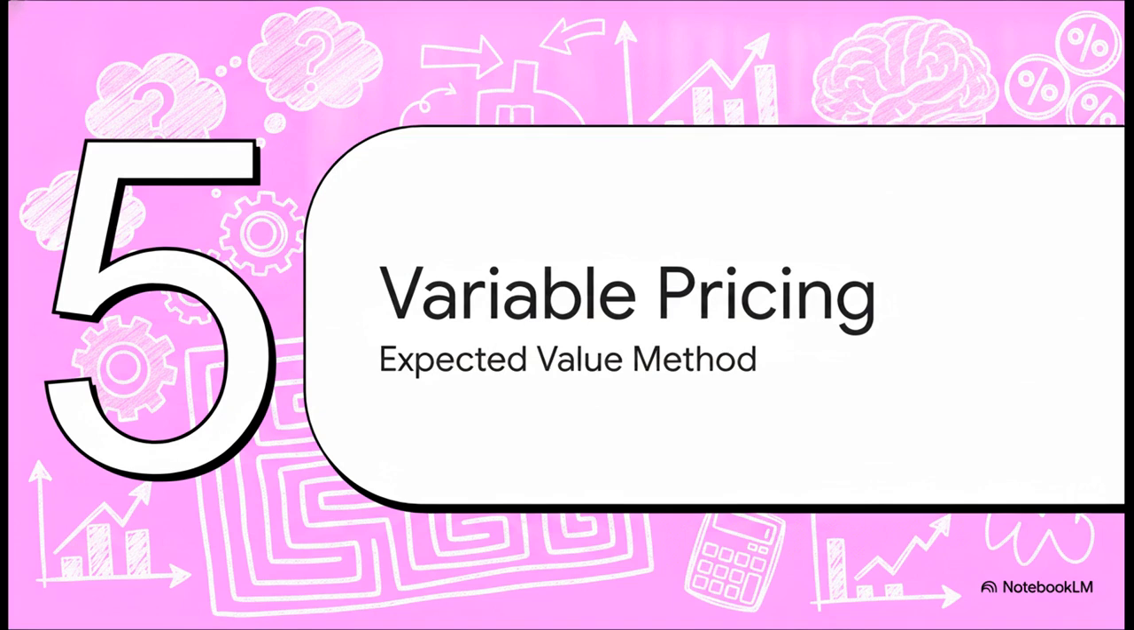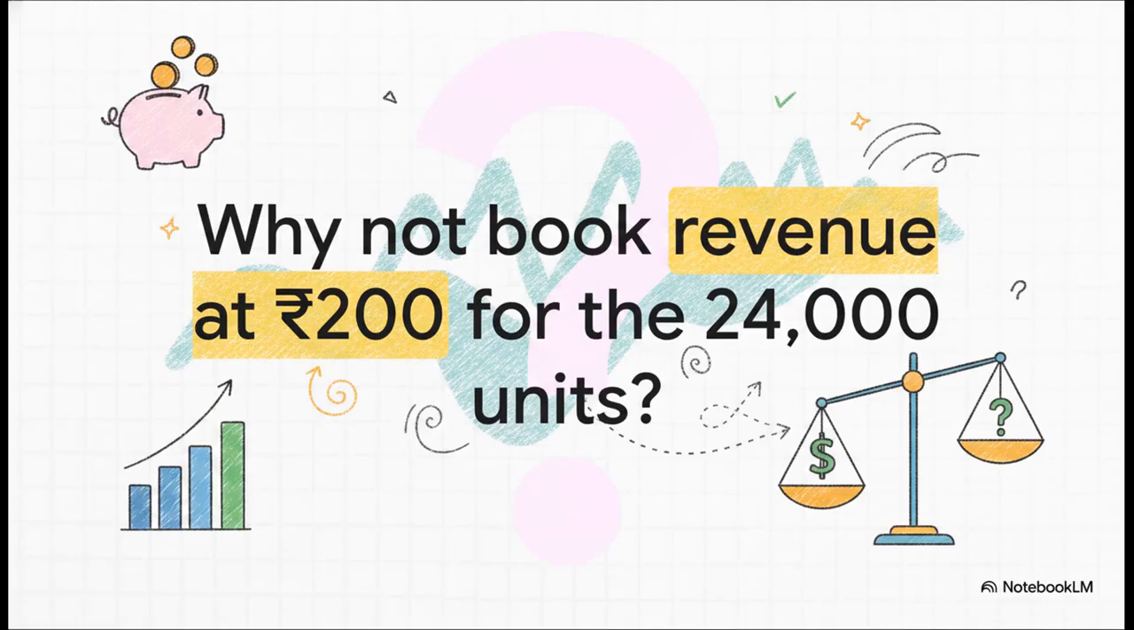Section 5. The variable pricing logic. Now here is where a major conceptual shift happens regarding variable consideration under IND AS 115. This is where most students mess up. I know exactly what's going through your head right now. You're thinking, sir, in Q1, we've only sold 24,000 pieces, right? So why don't we just book the revenue at 200 rupees per piece? We'll deal with it when we cross 50,000.